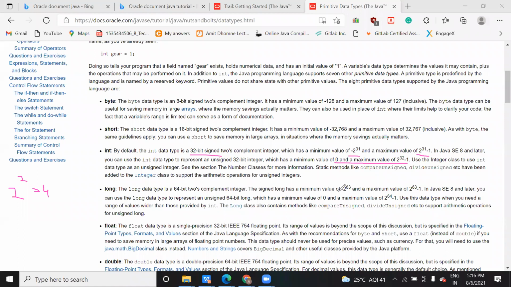And when you are considering both positive and negative value, it will be minus 2 to the power 63, and here 2 to the power 63 minus 1 maximum value. You can see here. But if you consider only positive, in that case what value will you get? Minimum is 0 and maximum will be 2 to the power 64 minus 1. And remember, based on this size, you are getting this value.